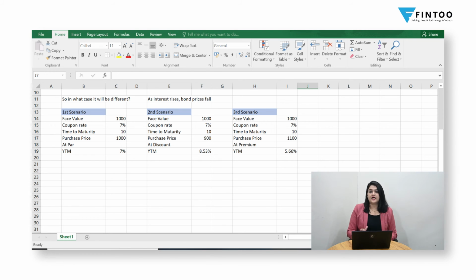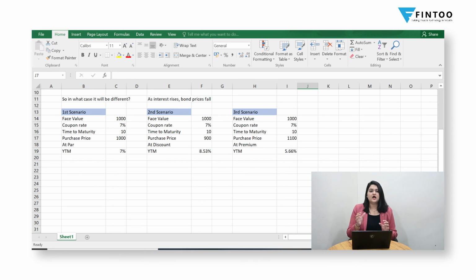Now moving on to the third scenario, if the same assumptions we take, that face value is 1000, coupon rate is 7%, time to maturity is another 10 years, but this time your purchase price is 1100. So we can clearly say that here the bond is available at a premium. What will be the YTM in this case? When it is at premium, applying the same rate formula, it comes to 5.66%. So although the coupon rate is 7%, overall if I see my returns, that is reflected in YTM, I am just getting 5.66% because I have purchased this bond at a premium.